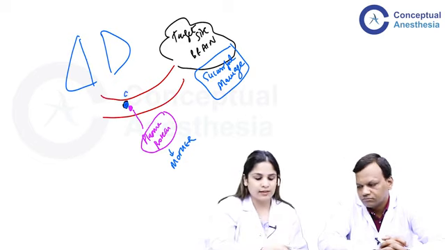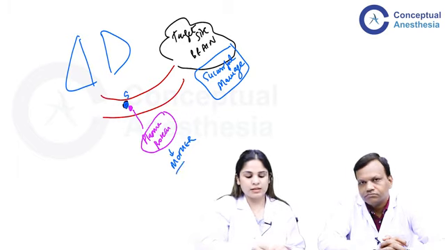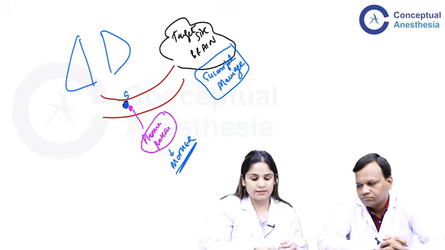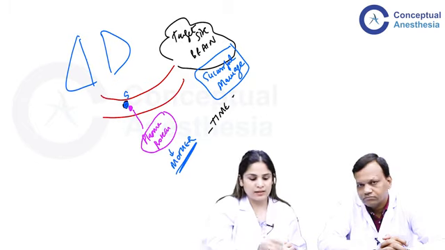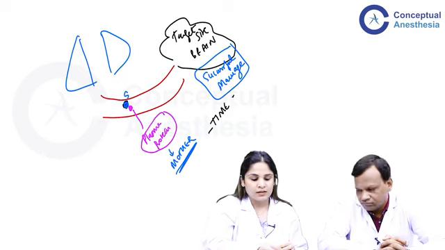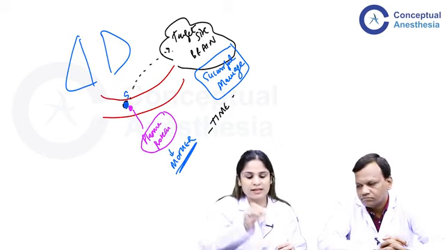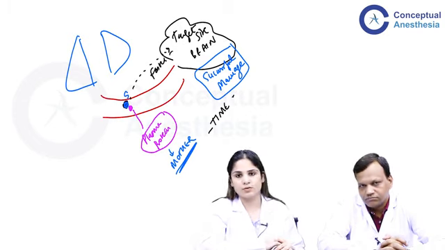His name is sevoflurane. If the man continues to remain bound to his mother, will he have a successful marriage? He may have, but it will take time. Okay? However, if he is unbound from his mother, if he is unbound from the plasma protein, that will make it easier for him to spend time with his wife. That will make it easier and faster to reach the target, and that is a successful marriage.